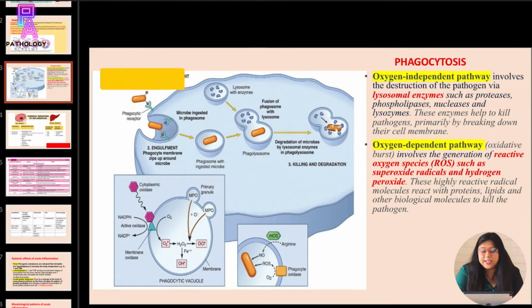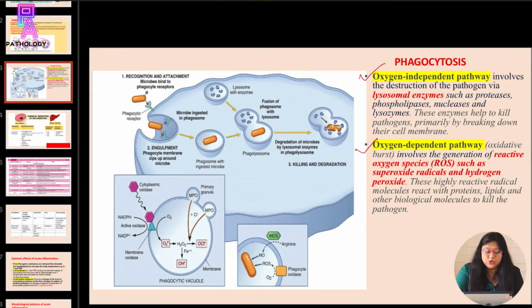There are two pathways for phagocytosis. One is an oxygen independent pathway and one is an oxygen dependent pathway. In the oxygen independent pathway, there is destruction of the pathogen via lysozymes. And in the oxygen dependent pathway, there is generation of reactive oxygen species such as superoxide radicals and hydrogen peroxide, which kill the pathogen.